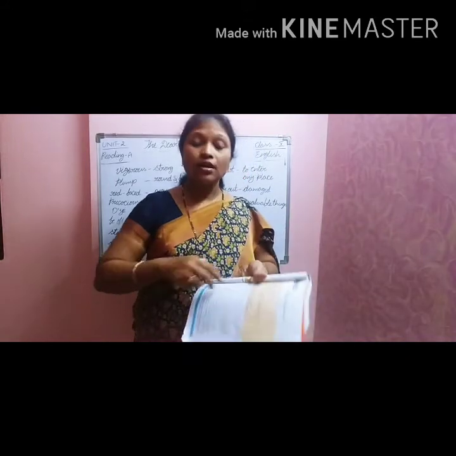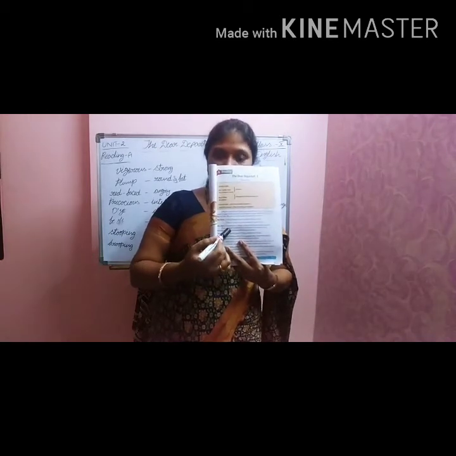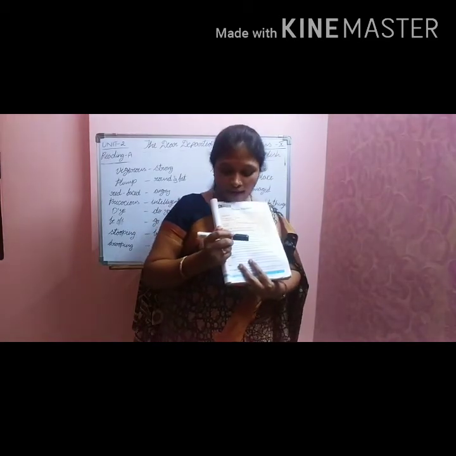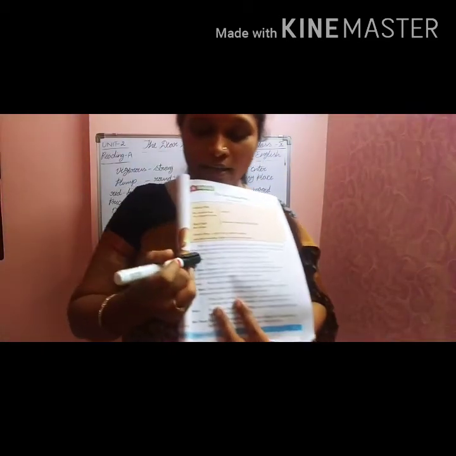Understood, children? And here one more thing I would like to mention, that drama must always be written like this. If you observe, there are names and a colon, and after that the dialogue is given. Always drama must be written in this manner only. If you write like this, what can you understand?